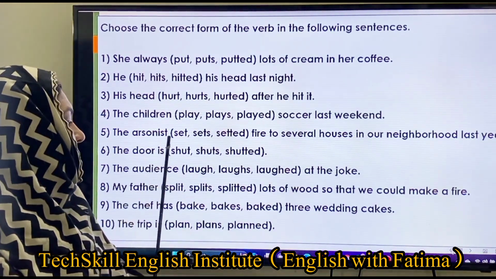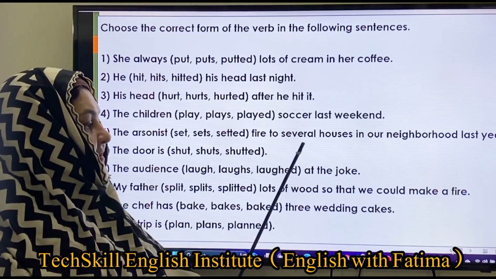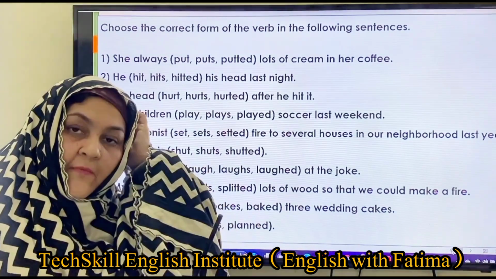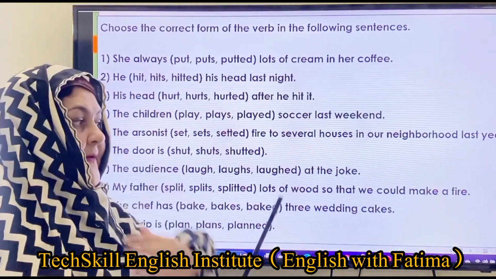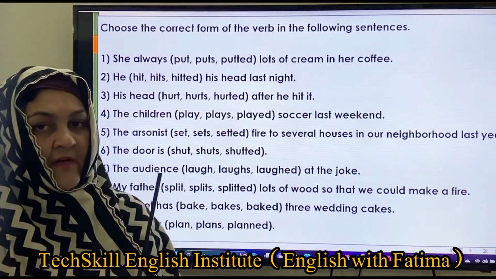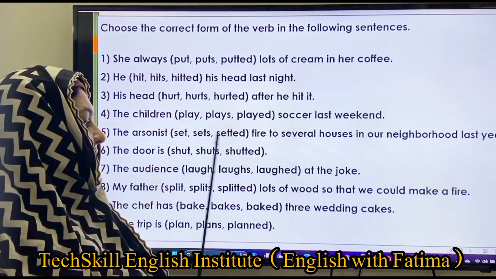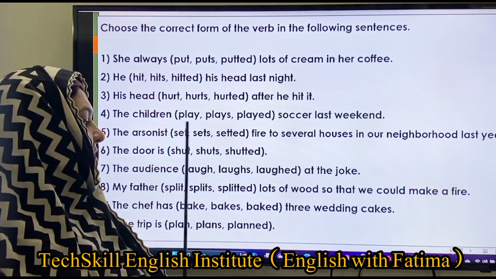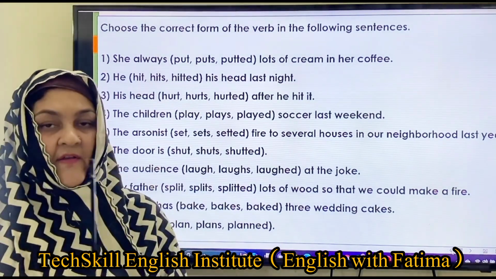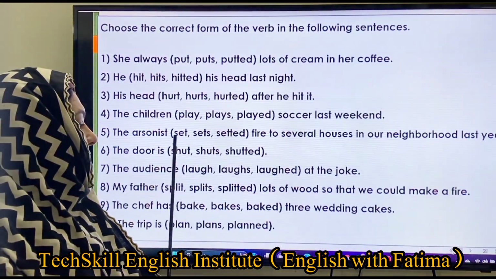The arsonist set it fire to several houses in our neighborhood last year. So this is also about the past tense. So here we should use the past form of set. Let's see which is the perfect choice. Set, sets, setted. Sets does not work because this is about last year. It's about the past time. Setted and set. If we choose between the